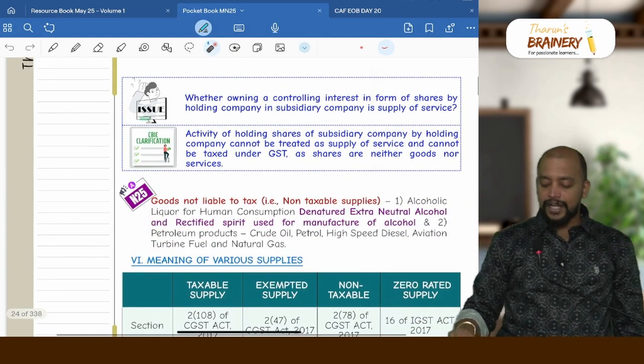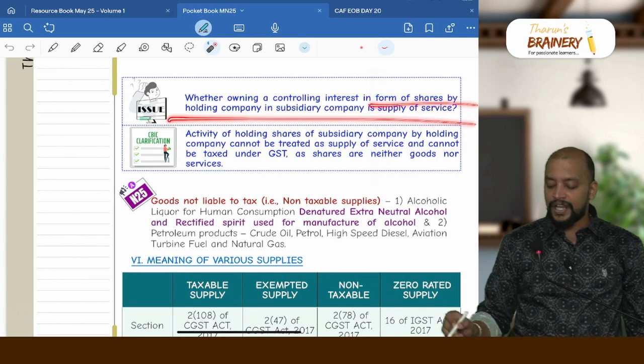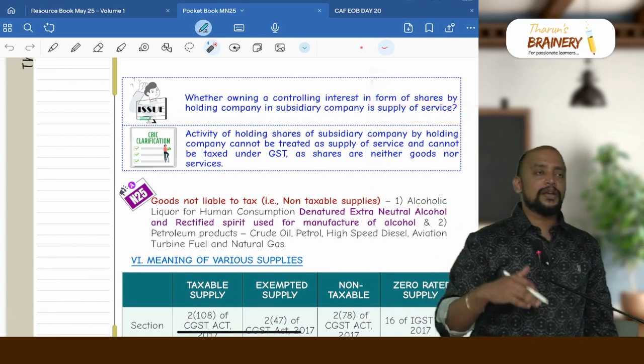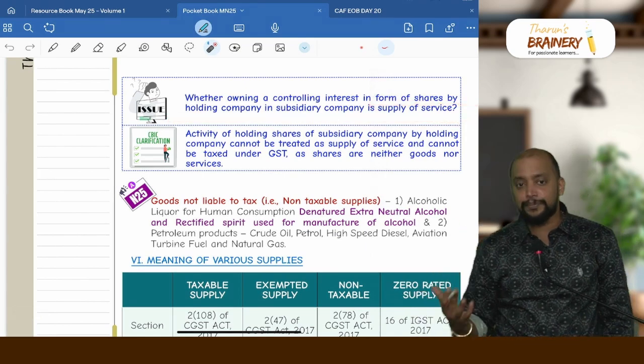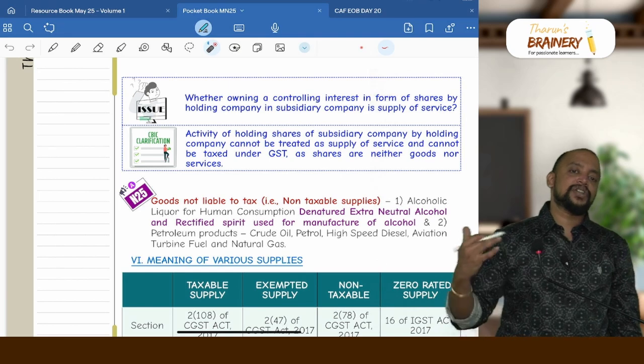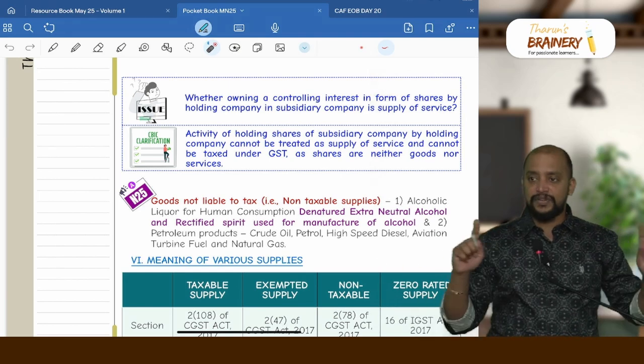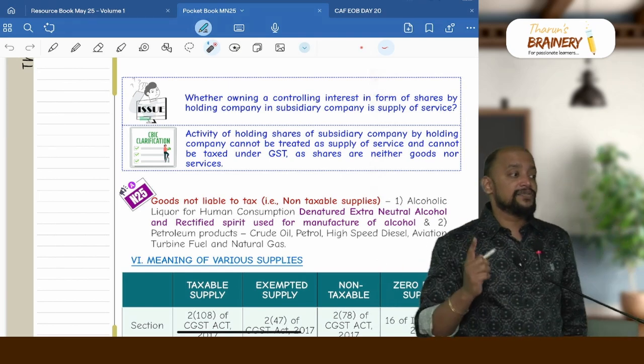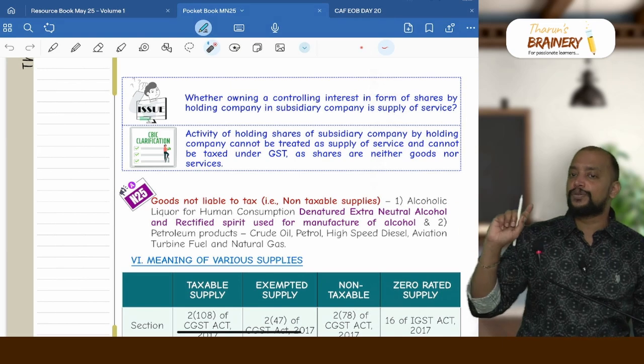Then whether owning a controlling interest in the form of shares by holding company in the subsidiary company. So holding company is holding the shares of the subsidiary company, and whenever they purchase the shares, any transaction between related parties will be treated as supply. However, first we need to check whether the transaction involves any goods or services.